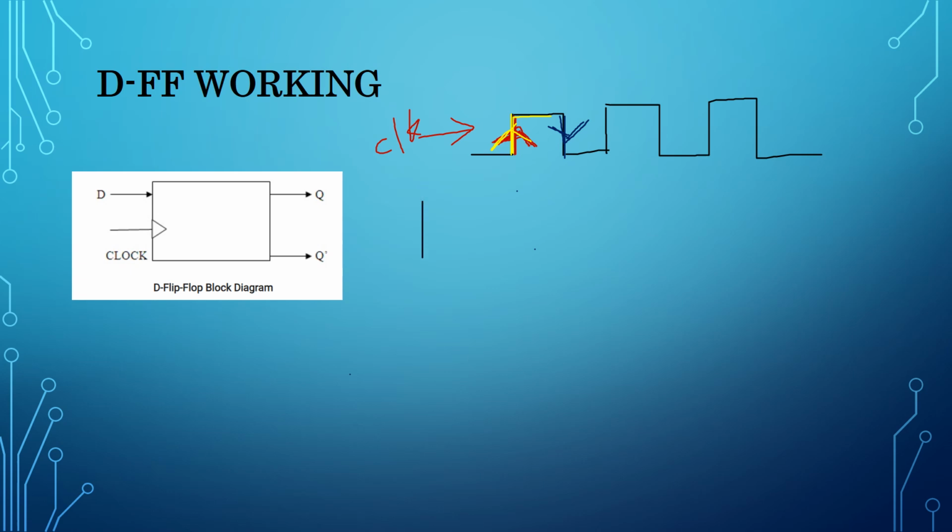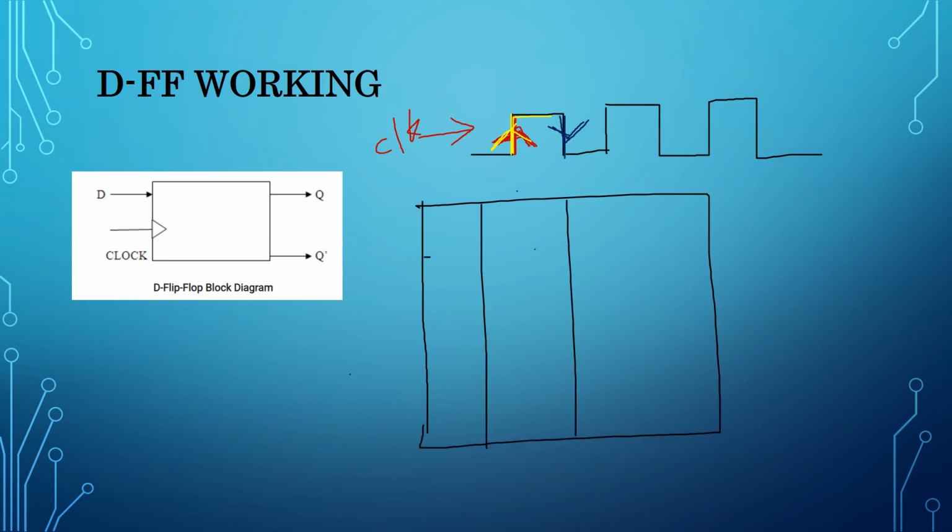First of all, we will look at its characteristic table. Let us assume the present state of the D flip-flop is Qn, and the next state is Qn plus 1. So what are the combinations? 0 0, 0 1, 1 0, and 1 1.